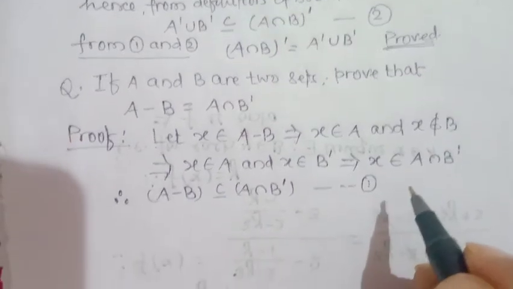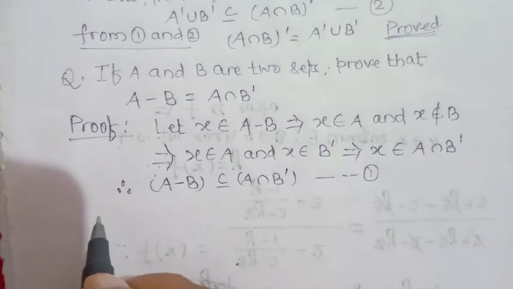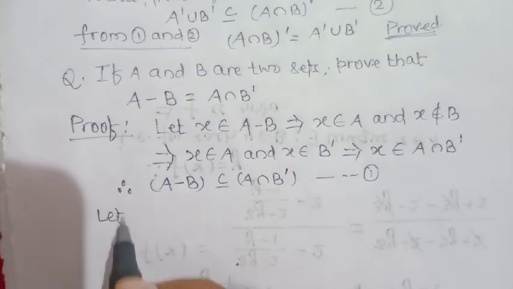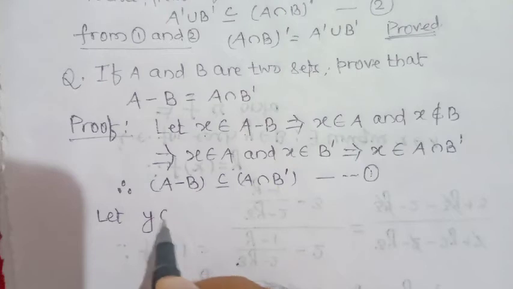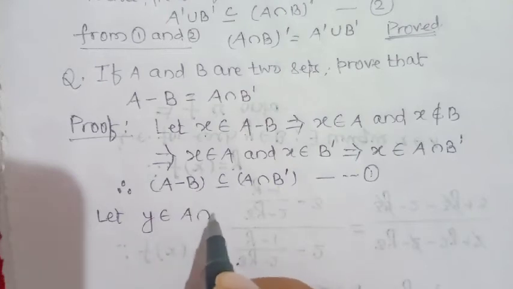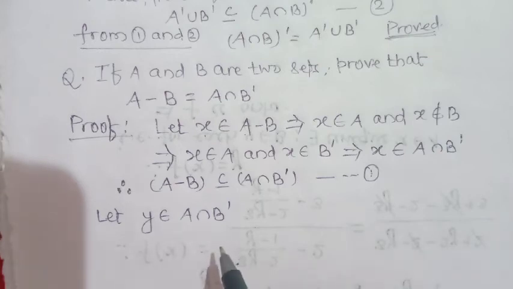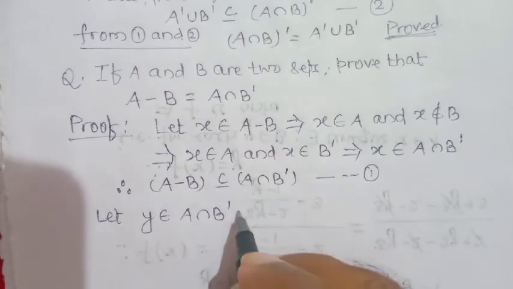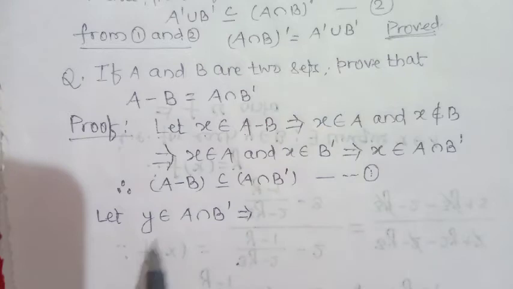On the other hand, let another element Y belong to A intersection B complement. It means Y is a common member of A and B complement.